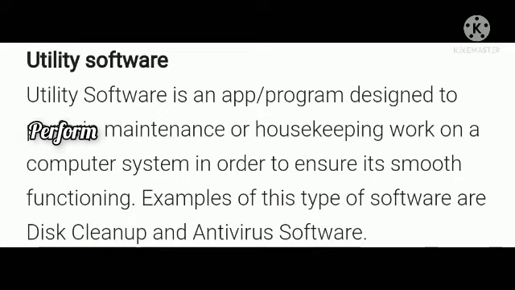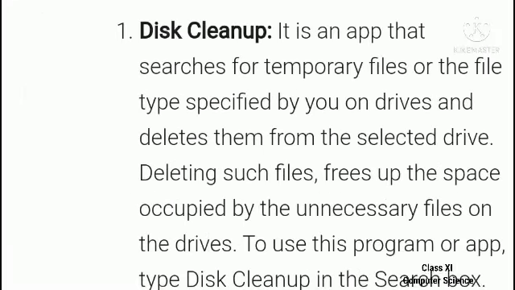Let us see the purpose of this disk cleanup software and antivirus software we are using in our computer system. First we are going to see the disk cleanup software, which is an example of utility software. Disk cleanup software is an application that searches for the temporary files or the file type specified by you on drives and deletes them from the selected drive. Deleting such files will help to free up the space occupied by the unnecessary files on the drives.